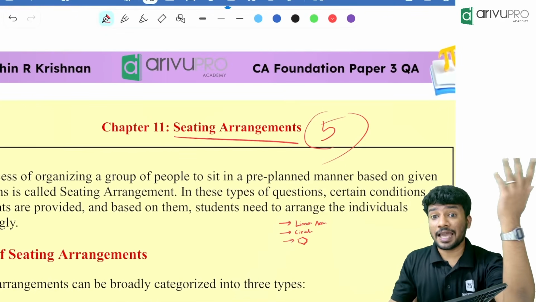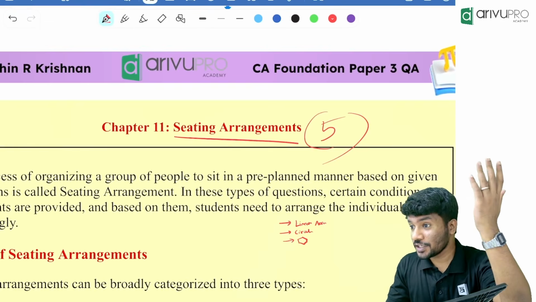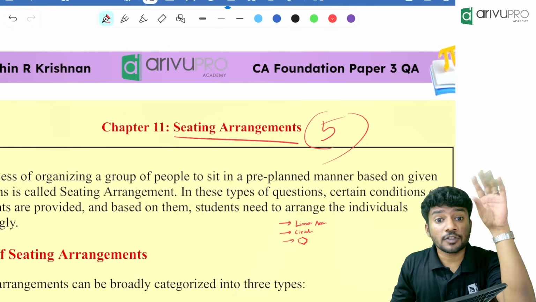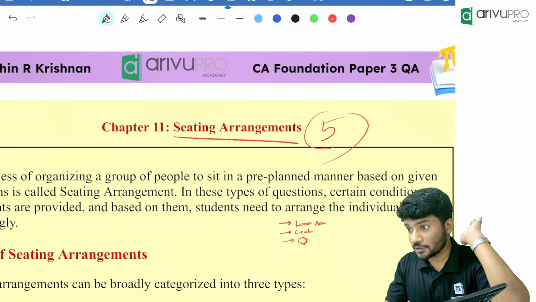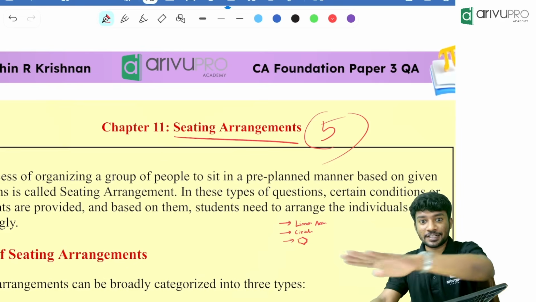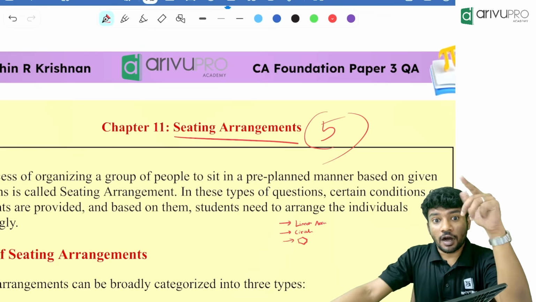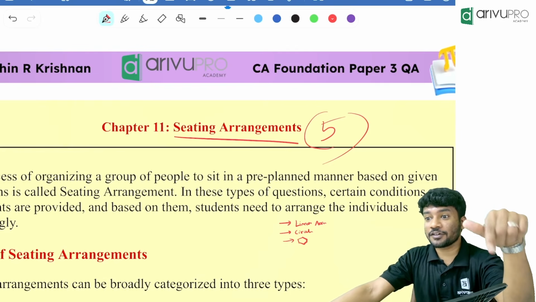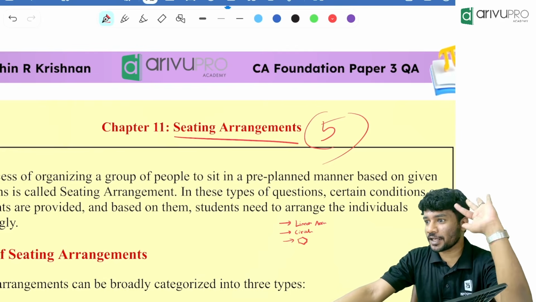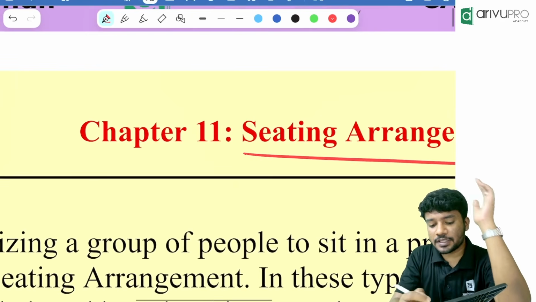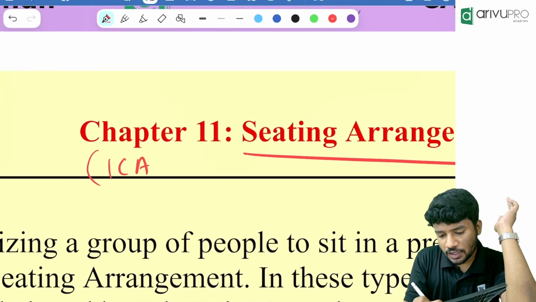Now you might have a question, where are we using this? When are we going to use this? There is no use in real life scenarios. It's all about whatever is happening in real life scenarios, or we are going to code it. This person is sitting third to the right of me. That person is sitting fourth to the right of me. Why is this chapter included in your syllabus, ICAI?